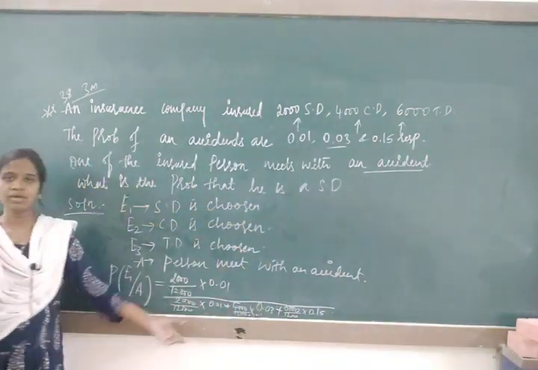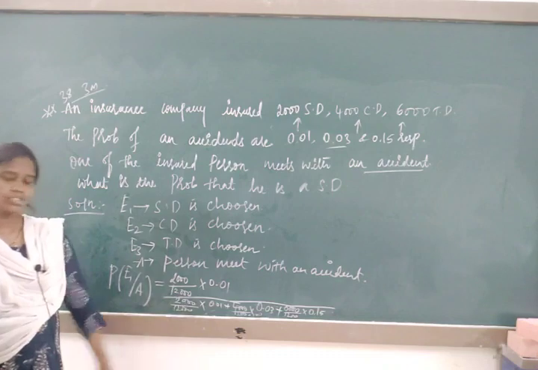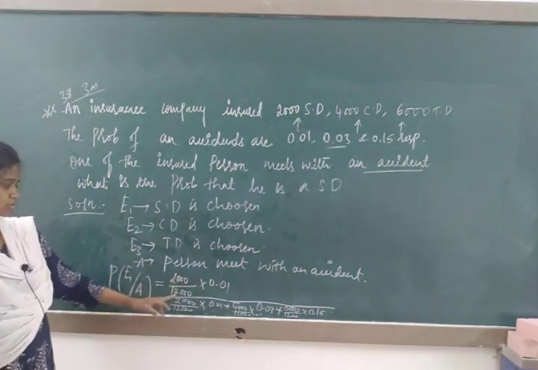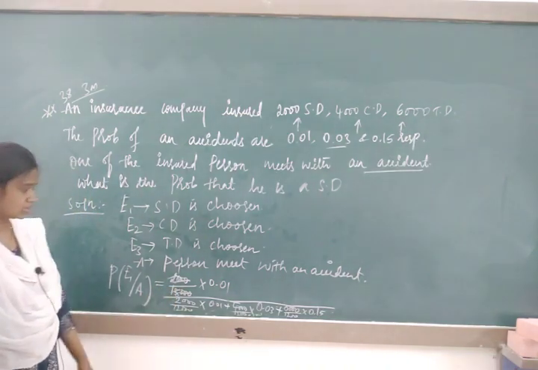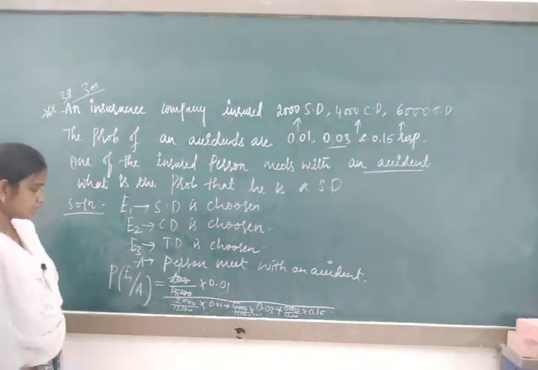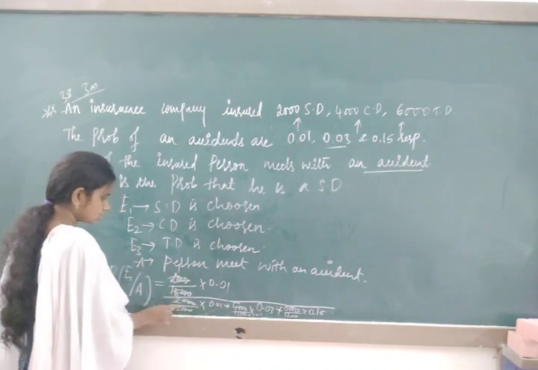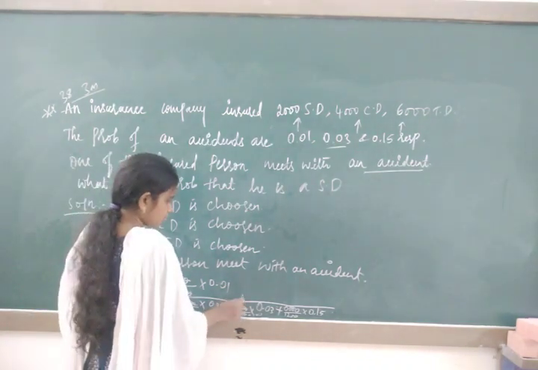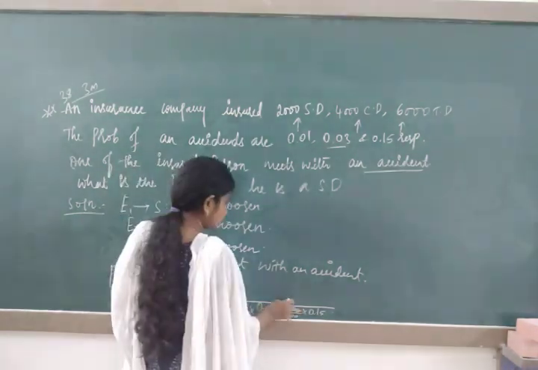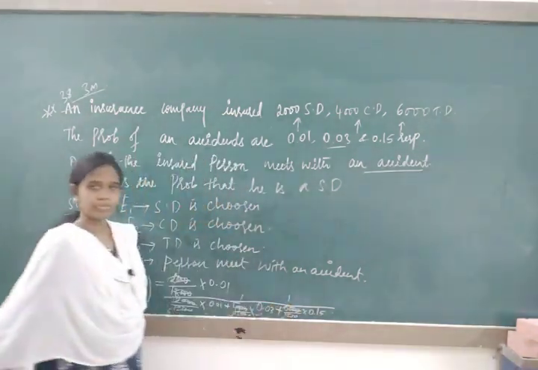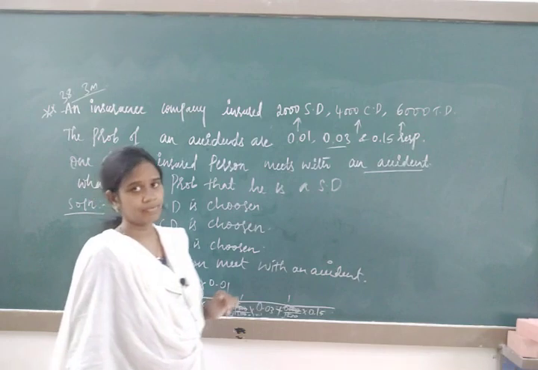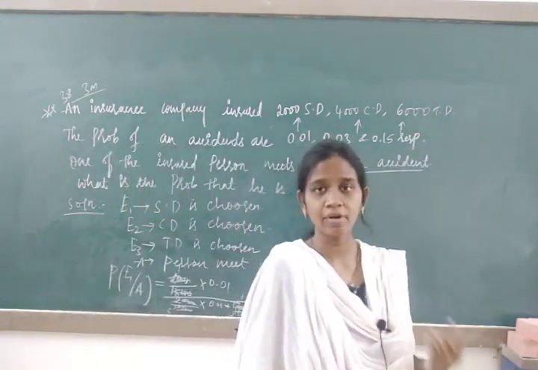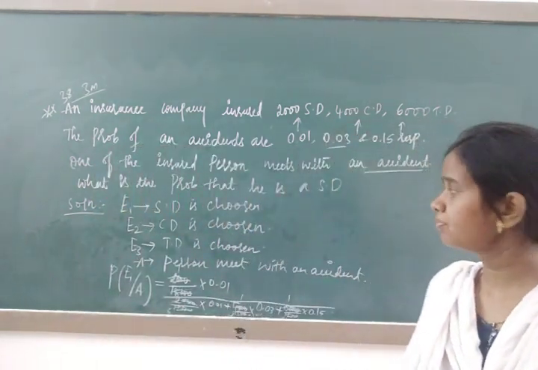So this is about writing the data. Next you just simplify. In 2000 over 12,000, the zeros get cancelled. 2 ones are 2, 2 sixes are 12, so it's 1 by 6, multiplied with 0.01. Similarly zeros cancel: 2 ones are 2, 2 sixes are 12; 4 ones are 4, 3 fours are 12; 6 ones are 6, 2 threes are 6. Simplify and write down the answer. This is an important question from your exam point of view. Similarly, I will take one more question which is important for your exam.